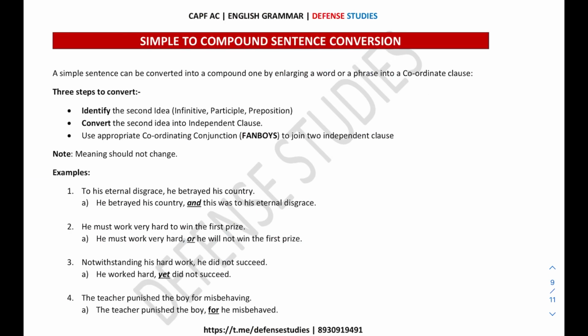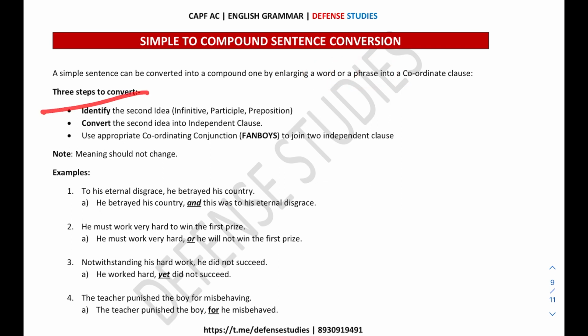Now directly coming to simple to compound sentence conversion. A simple sentence can be converted into a compound sentence by enlarging a word or a phrase into a coordinate clause. Understand this carefully: we can convert a simple sentence into a compound sentence by enlarging a word and a phrase into a coordinate clause.